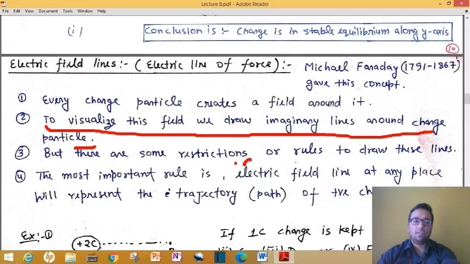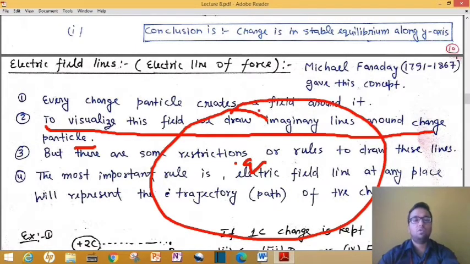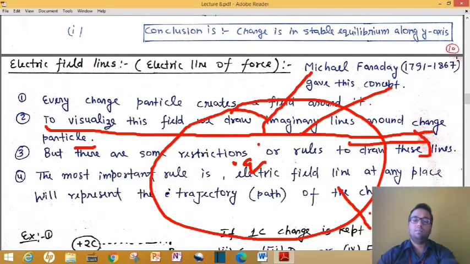Always this field is not visible, like for earth also the gravitational field is not visible. So it is basically difficult to understand any invisible thing. That's why we make some imaginary lines, and these lines actually tell us the measurement of the electric field. We will understand how we make these lines. There are some thumb rules for it.